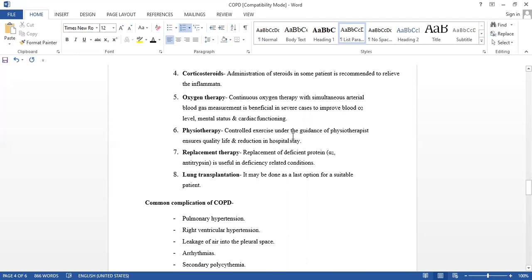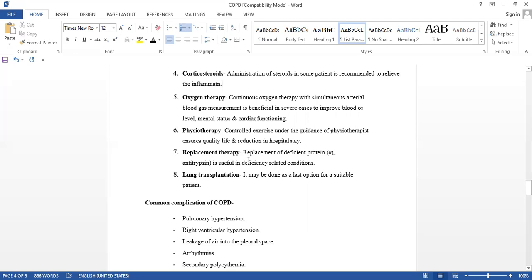So controlled exercise under the guidance of a physiotherapist ensures quality of life and reduction in hospital stay. Do we like to stay in the hospital? No, no. So if we do controlled, normal exercise, that is better. Otherwise, if you are not understanding, then take guidance.